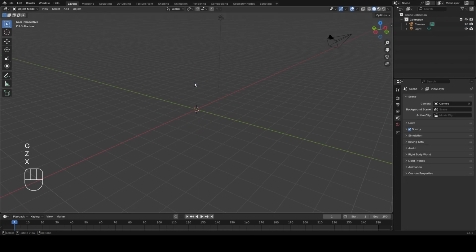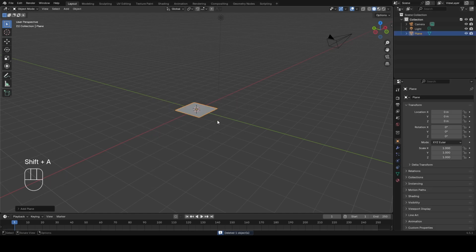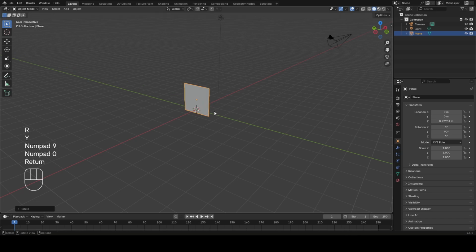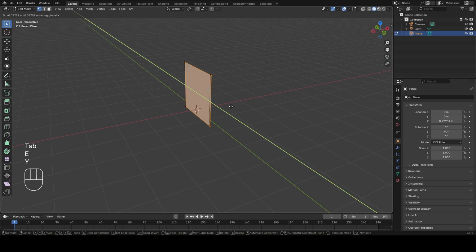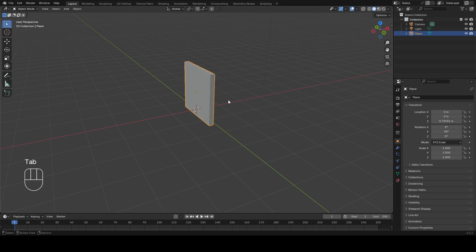Let me first delete the cube. Let's add a plane which will be my object for cell fracture. I will extrude it to give it some thickness. Then let's do apply all transform.